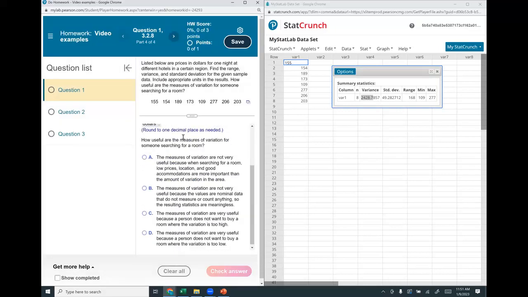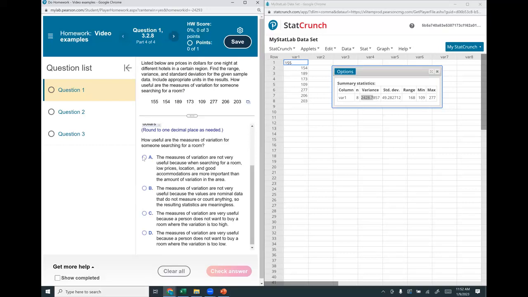Okay. And then we're going to see how useful are the measures of variation for someone searching for a room. So the measures of variation are not very useful because when searching for a room, low prices, location, and good accommodations are more important than the amount of variation in the area.